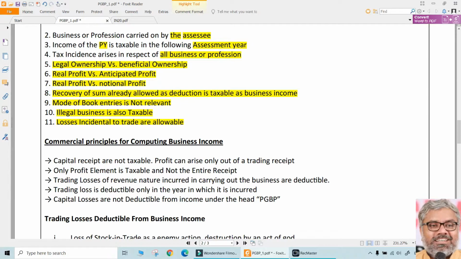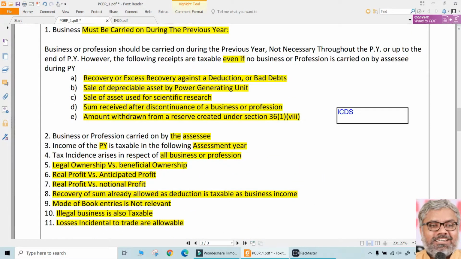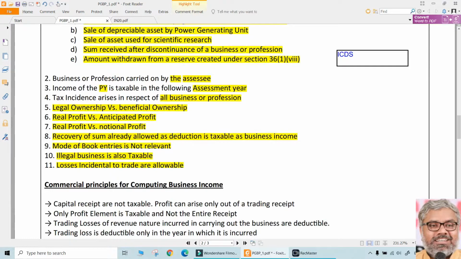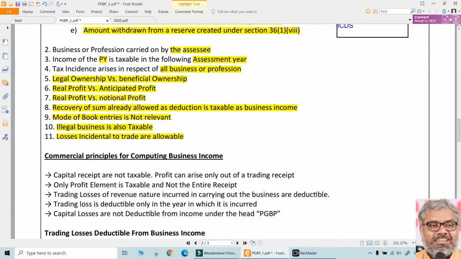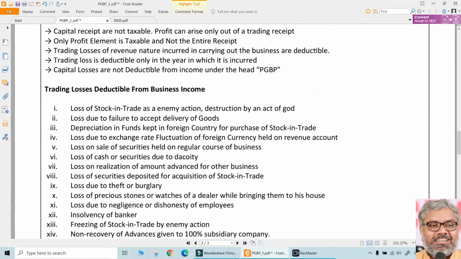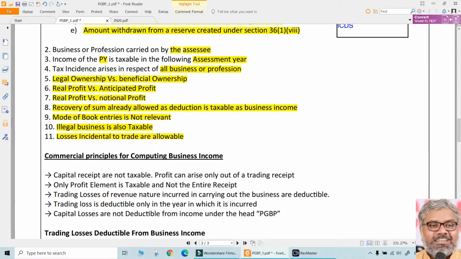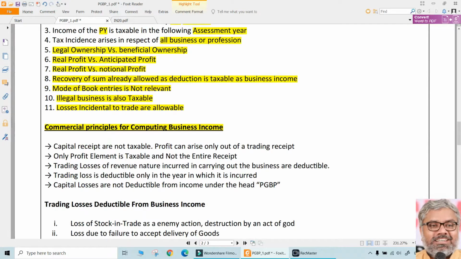For us, because we cannot go to court from the exam hall, we have to decide according to our judgment and logic whether it is incidental to business or not, if such a situation happens. But the principle we should definitely know: losses or expenses, both are deductible. Expenses are deductible according to sections 30 to 37, whatever is mentioned in those sections. Losses are also deductible if those losses are incidental to the business of the SSC. For convenience, we will also look at a list of those losses immediately after this next discussion of the principles for computing business income.